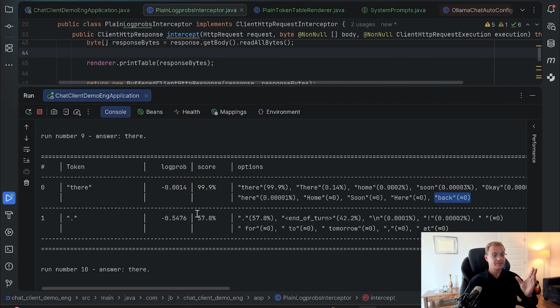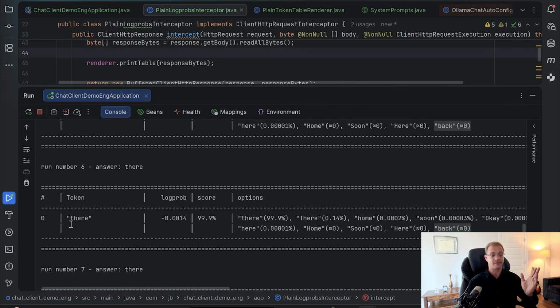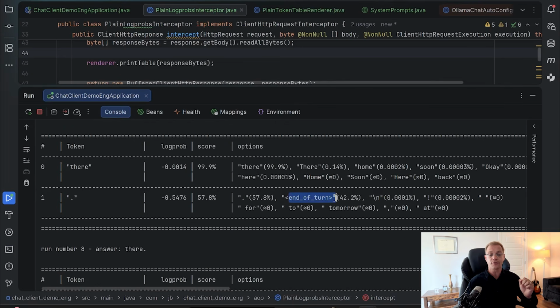Regarding the dot, sometimes we can see the dot is printed out, and sometimes we see that there is no dot. The reason is that the end of term token has only 42%, so it's half and half. Sometimes there is end of term before the dot, sometimes it comes after.